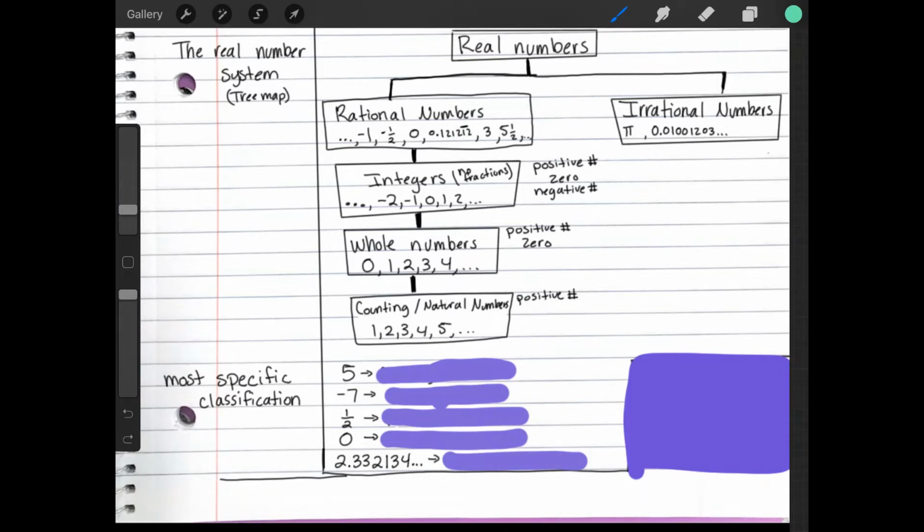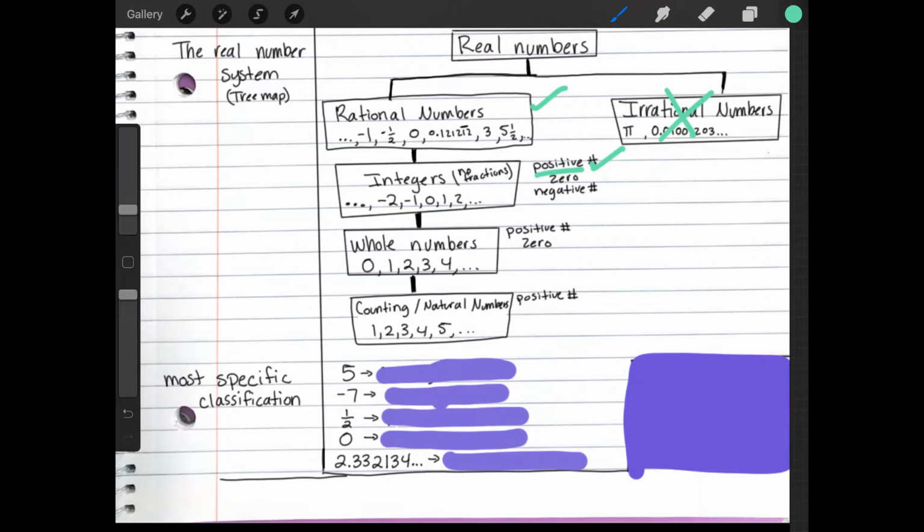So for 5, I know it stops, so I know it's not irrational, because irrational means they never stop, but 5 is just 5, right? So I know it's rational. Let's see if we can go down to integers. So 5 is a positive number, and then here it says integers can be positive numbers. So it is a positive number as well.